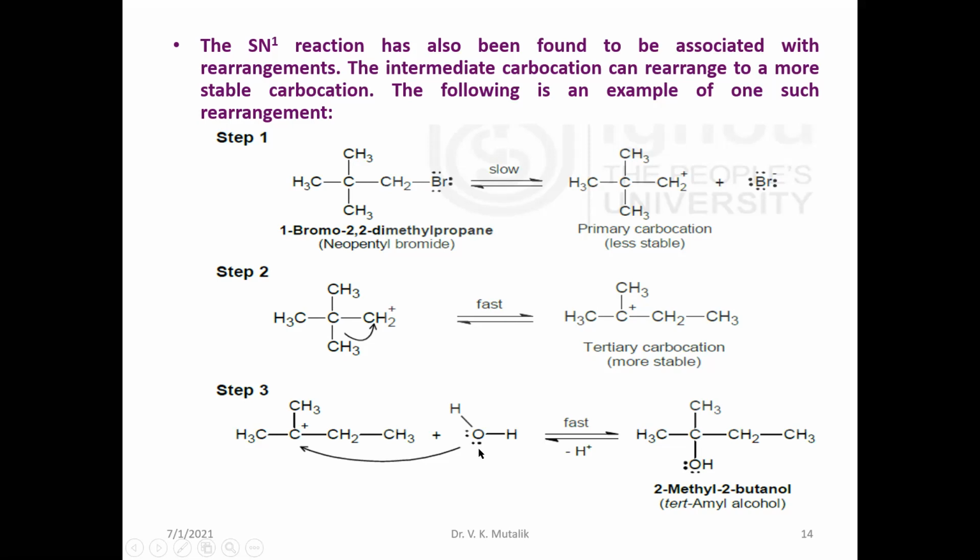Later, this will be attacked by the nucleophile to form the nucleophile substituted product. So you may also find that the SN1 reaction can proceed even with rearrangement. This particular step is called a rearrangement step or rearrangement reaction. It is a 1,2-alkyl shift, a 1,2-alkyl rearrangement type of reaction.